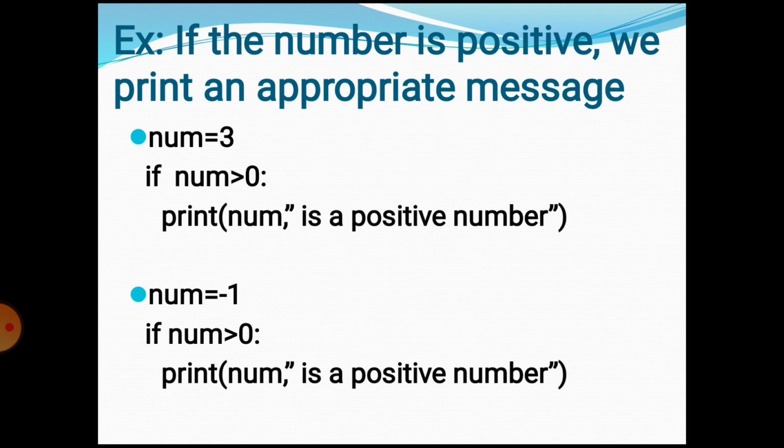So it will display the number first, then a message with this number: it is a positive number. After execution, the program will display the value, that means the output will be "3 is a positive number". Here is one more example based on that. Here the value of the variable is negative. The same condition is checked, so it will do nothing and will not display any message because the condition is false. It will not enter the block of if.